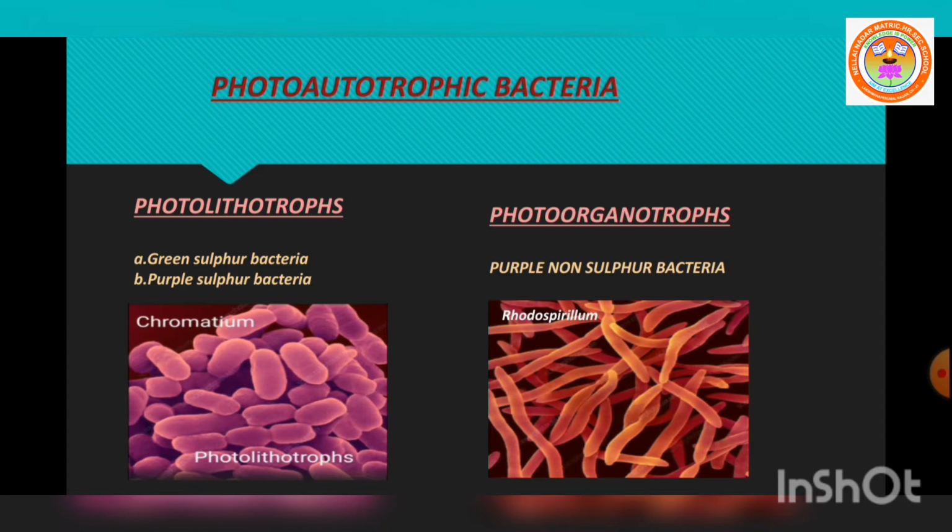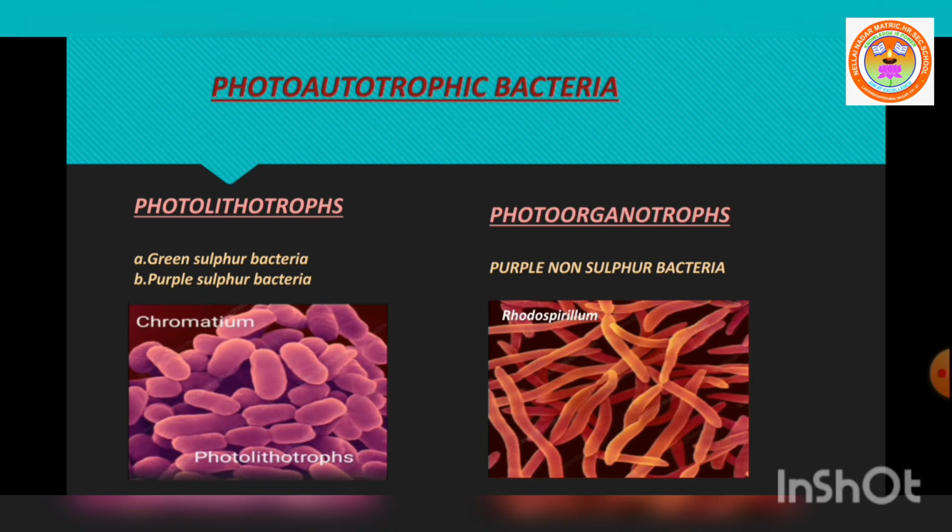In green sulfur bacteria, the hydrogen donor is hydrogen sulfide and they possess a pigment called bacterioviridin. A very good example is Chlorobium.